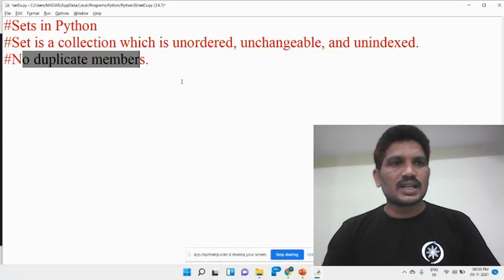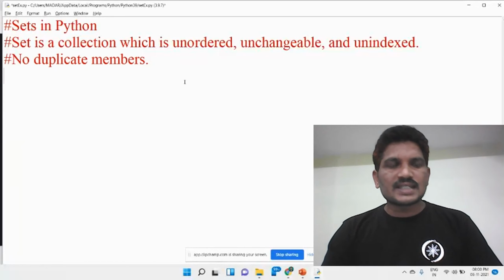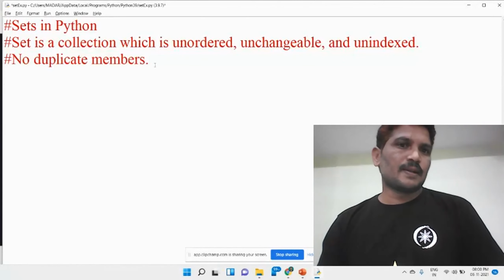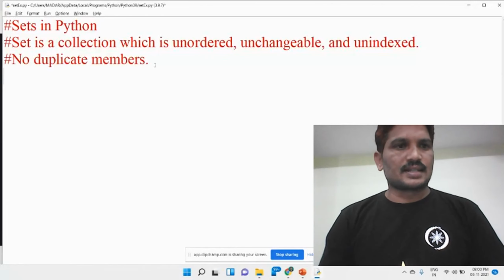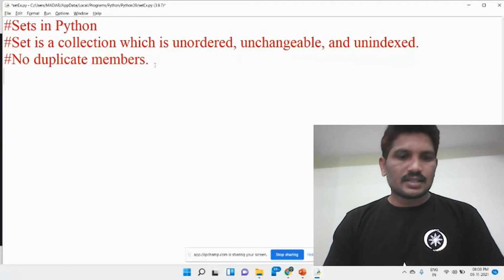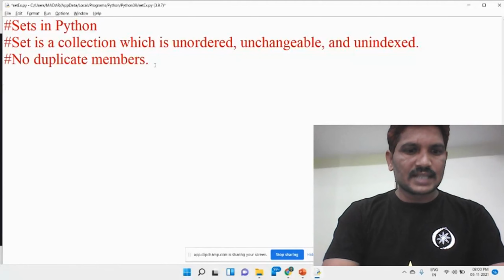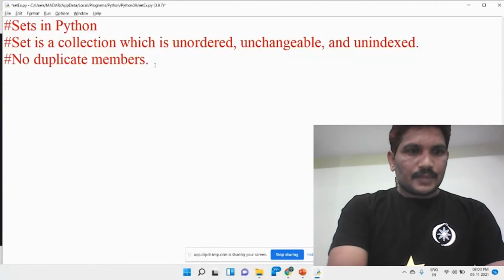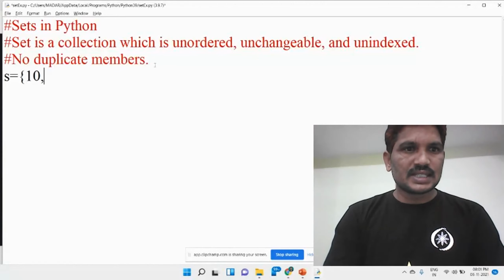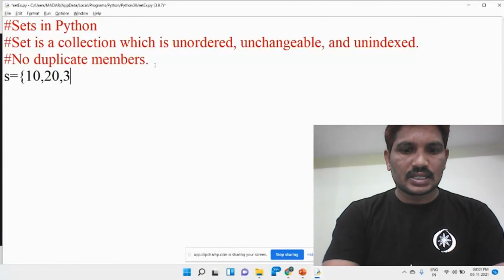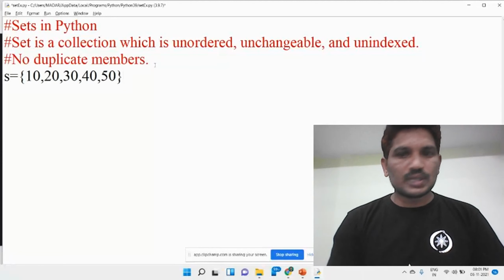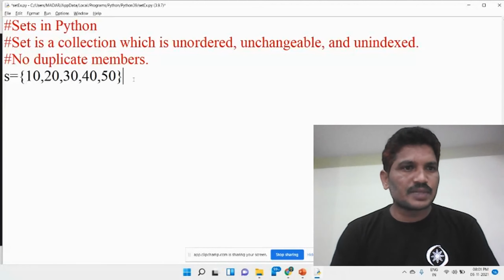Okay, this is called a set. Now, how can sets be declared in Python? Sets can be declared using curly brackets, or the set constructor. Then I will declare the elements. For example, s equals, and you can declare the elements using curly brackets: 10, 20, 30, 40, then 50. This is the way you can insert the elements.